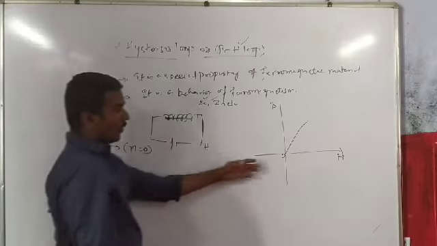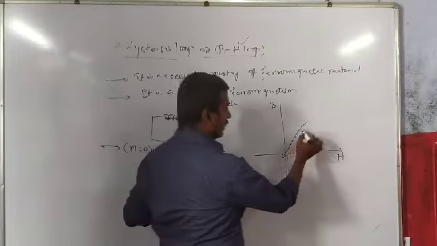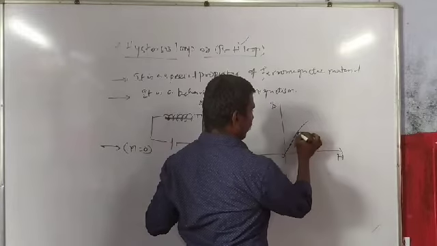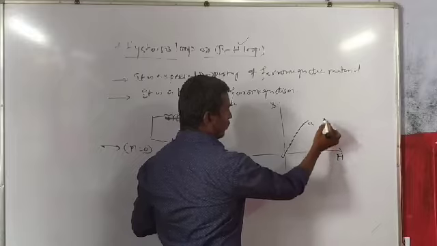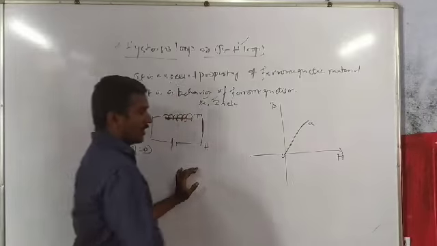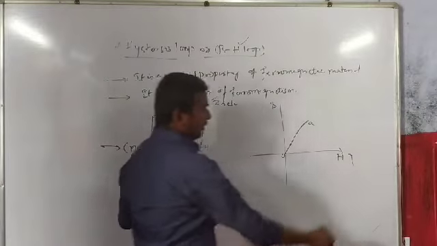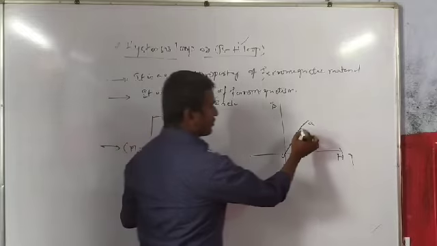So that is from O to A, some linear rise like this in the graph. If we increase H again and again, there is a saturation value.